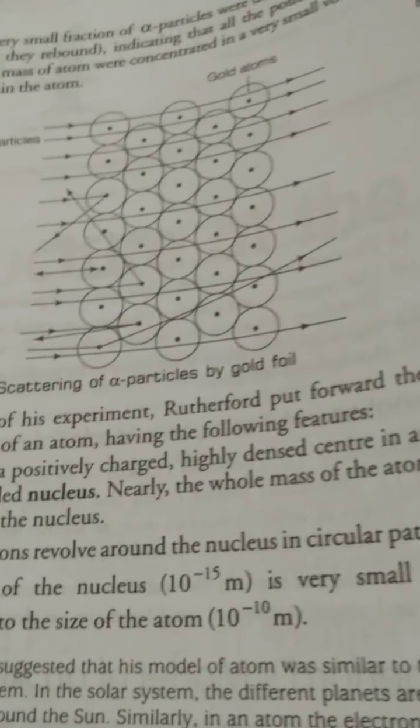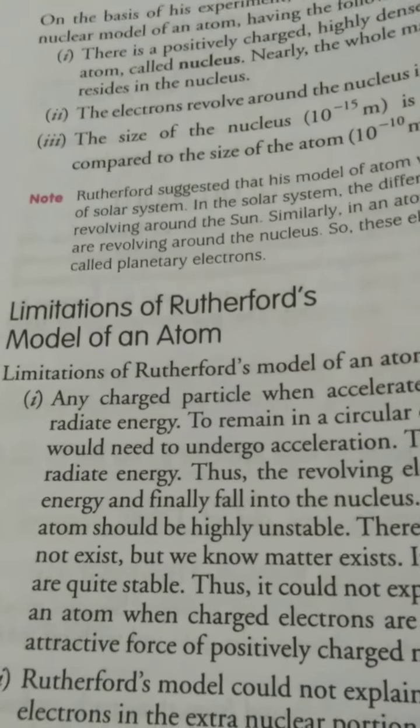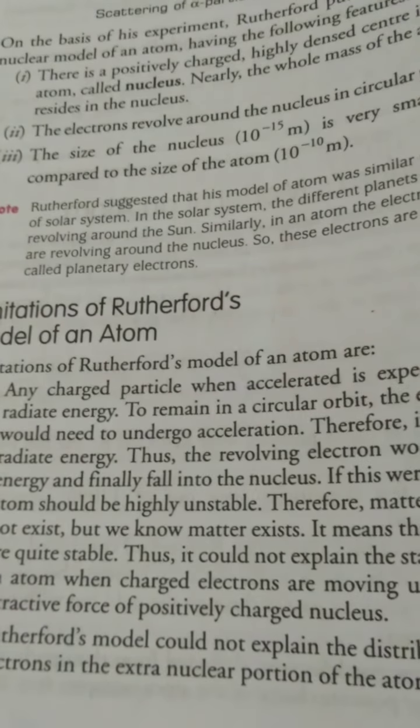Now this is the model of the atom given by Rutherford, but this model also faced criticism because of its instability. What was the instability factor because of which this model did not become the final model of the atom? A more improved model also came in the future from his own student Niels Bohr, who was a Danish scientist, from Denmark. Problem began in his model of the atom. What were the limitations of Rutherford's model?